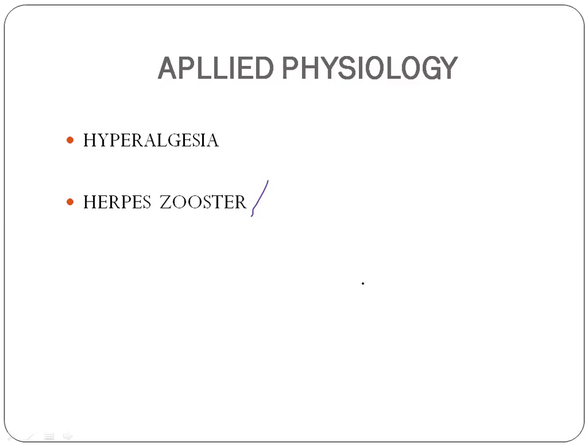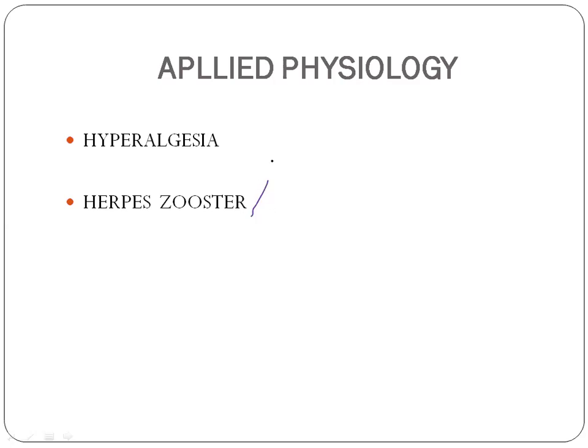Herpes zoster is a disease which is caused by the herpes virus, which will be studied in detail in your second year in microbiology. So just remember the name herpes zoster as applied physiology for pain. This herpes virus infects the dorsal root ganglion and causes pain. There is more applied physiology, called Brown-Sequard syndrome and phantom limb, which will be taken along with the lecture on the thalamus. When they take the thalamus, they will explain in detail about Brown-Sequard syndrome and phantom limb, which is separately a short note for you.